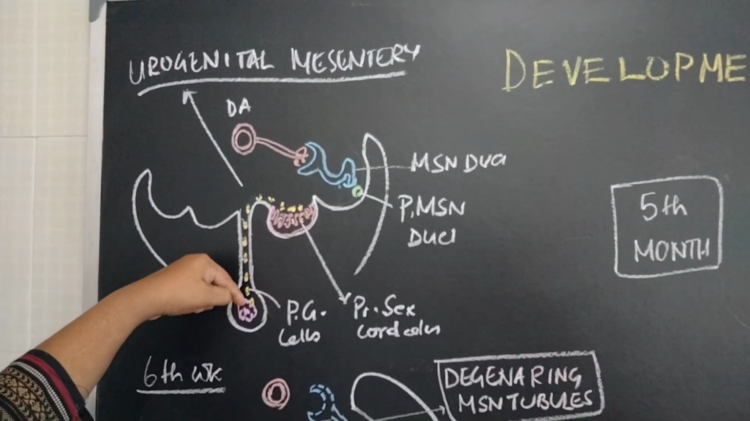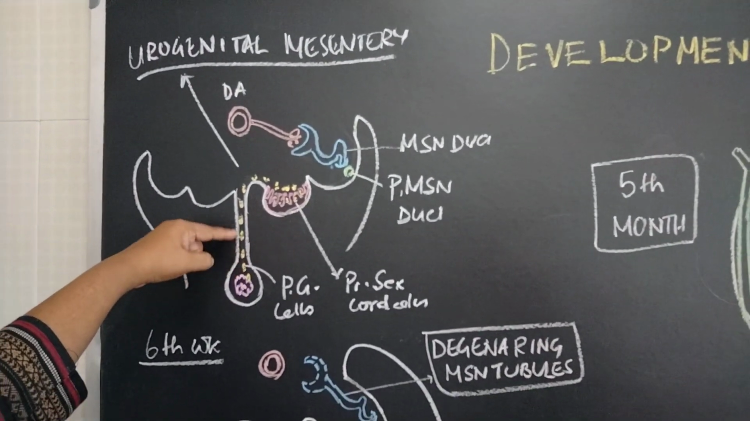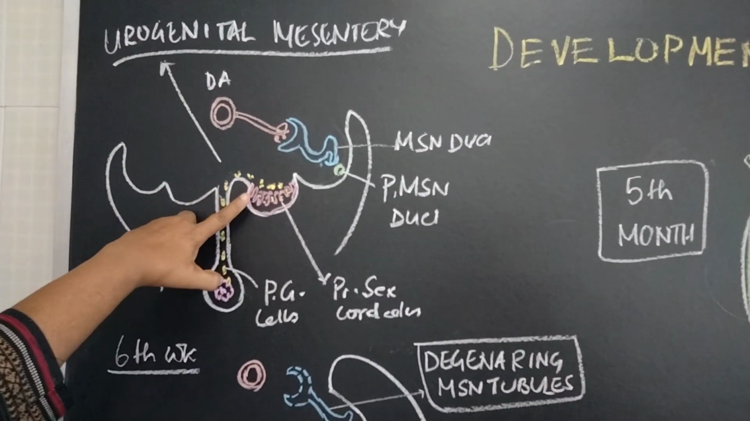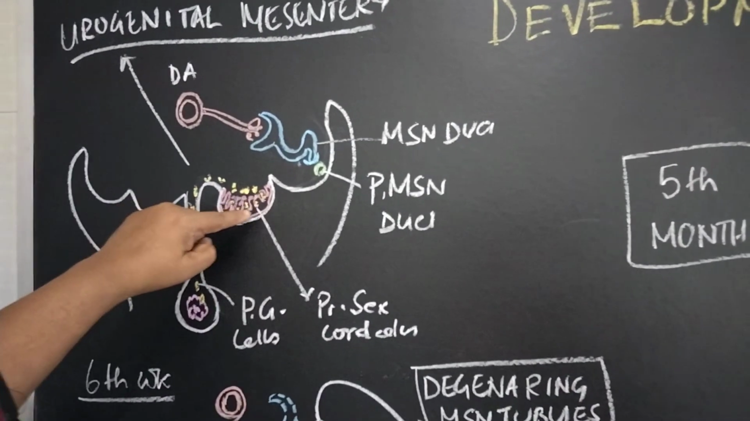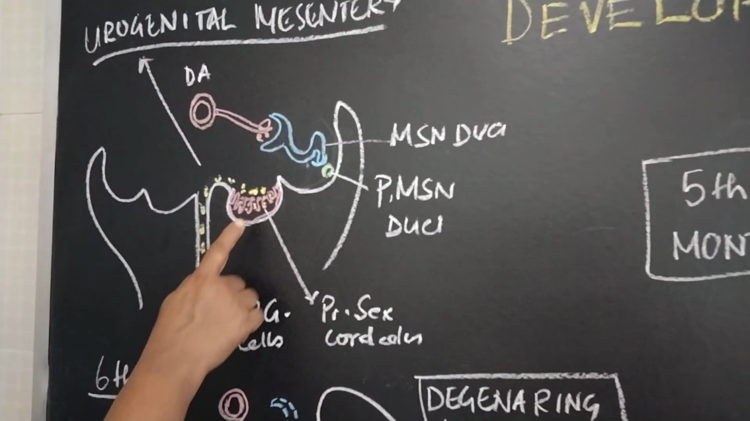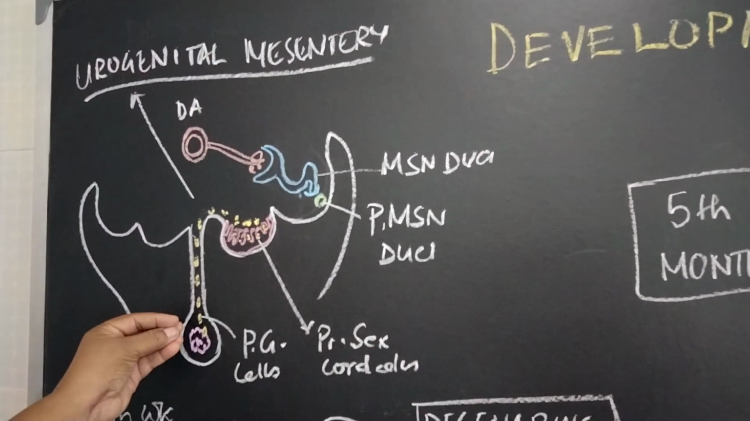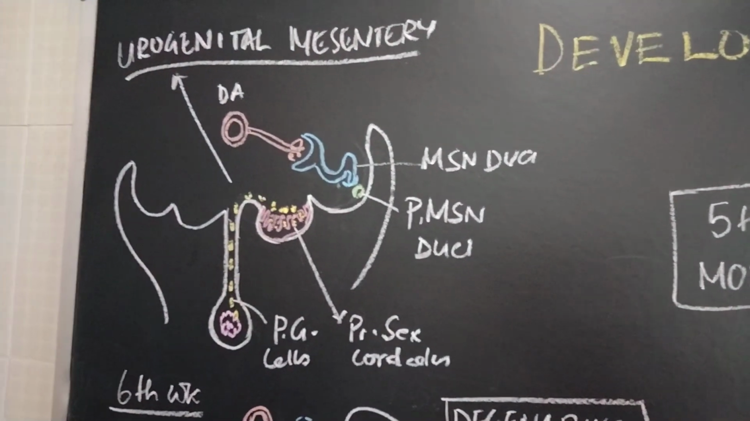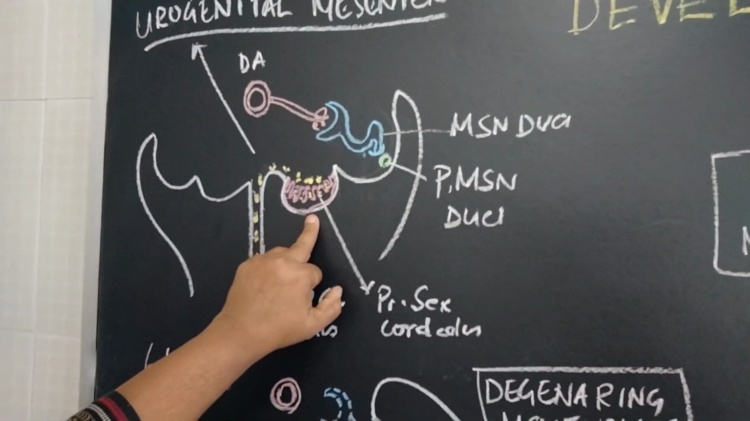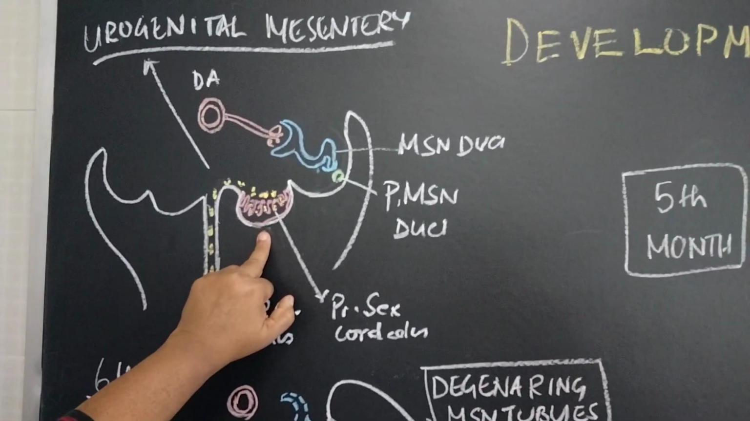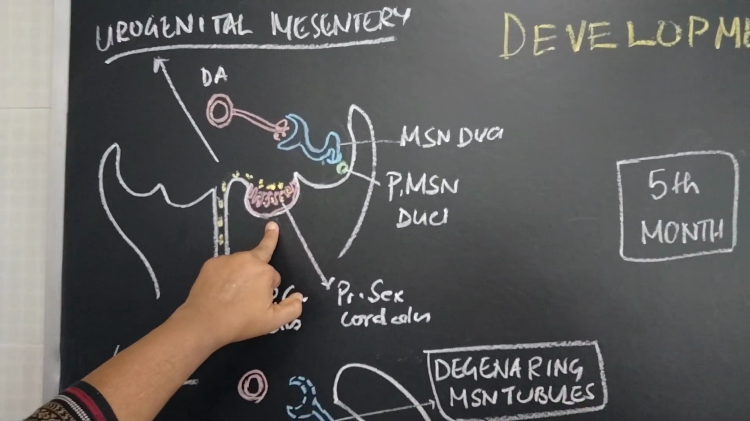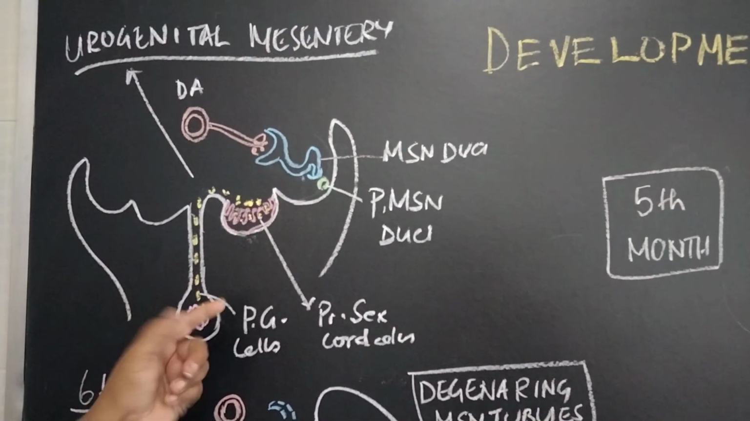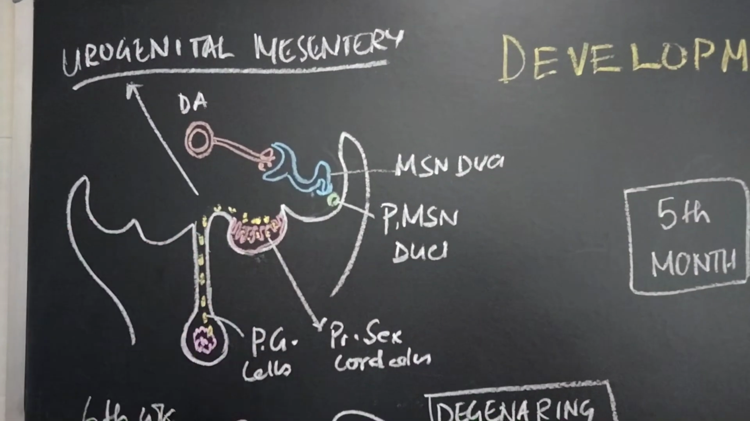These are the primordial germ cells from the wall of the yolk sac. They migrate along the urogenital mesentery and reach the genital ridges, and they are deposited on the primitive sex cord cells that are forming within the genital ridge in case of developing females. The development of females depends on the Y chromosome. I told you earlier, in the absence of the Y chromosome, this is going to happen.